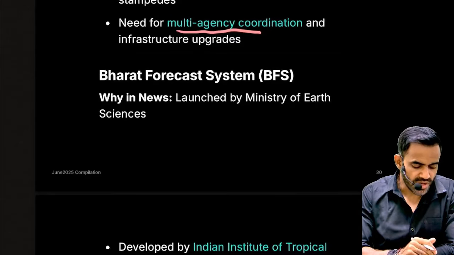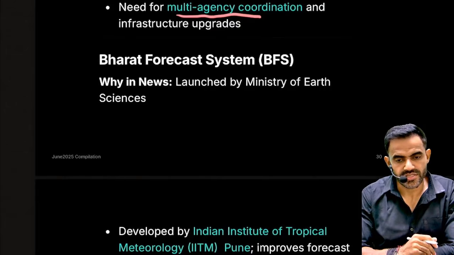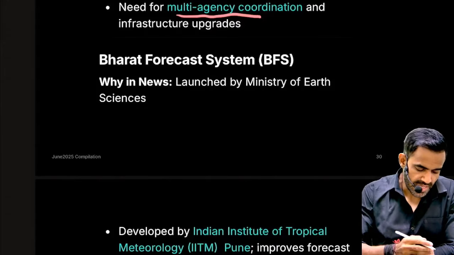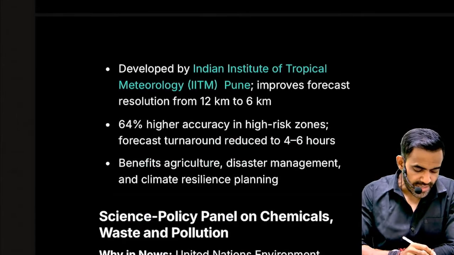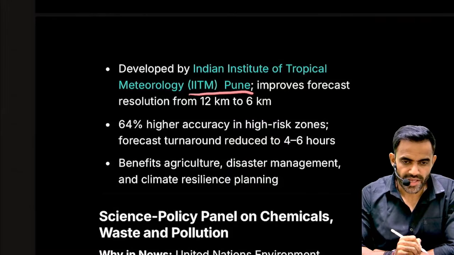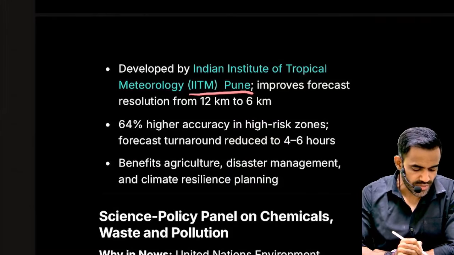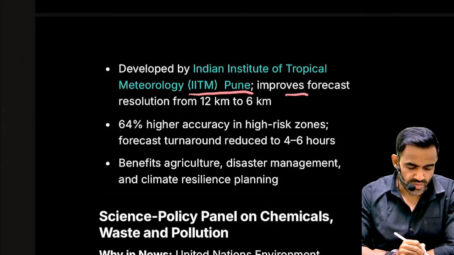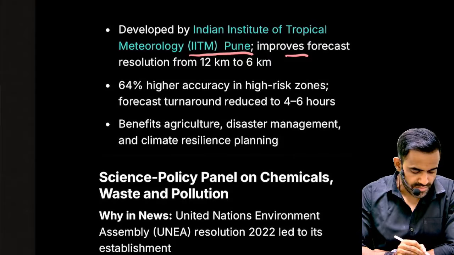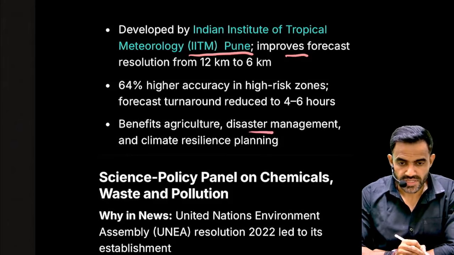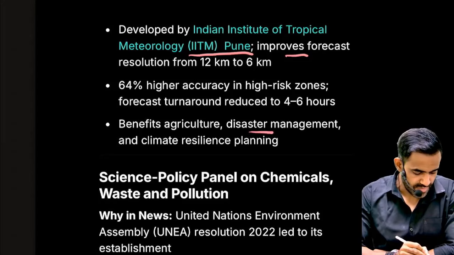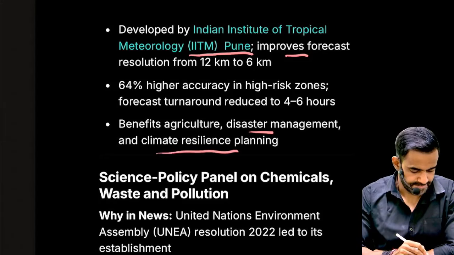Next is Bharat Forecast System. As the name suggests, it is a system for weather forecasting. It has been launched by MoES, that is Ministry of Earth Sciences, and it has been developed by IITM Pune. What is IITM? It is Indian Institute of Tropical Meteorology. Now, it will have better forecasting resolution, and because of that, it will help us in disaster management, any kind of disaster, for example cyclone, and climate resilient planning.